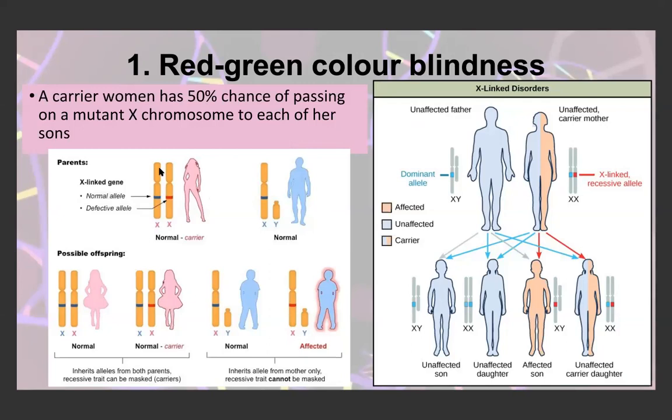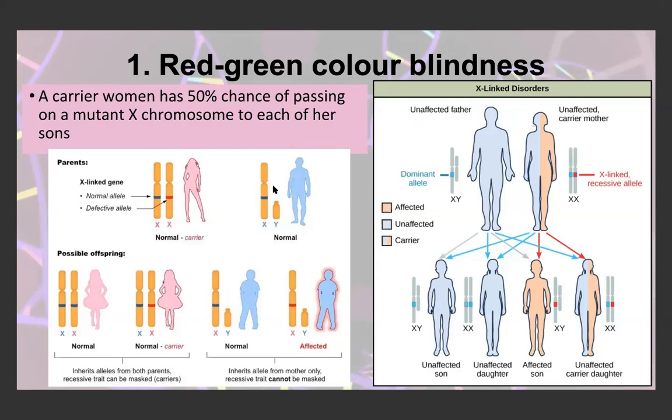So she has 1 normal, dominant allele and 1 defective, recessive allele. The daughter will receive her father's X chromosome, and she could receive her mother's dominant allele, which means that she's normal and she's unaffected by the disease.